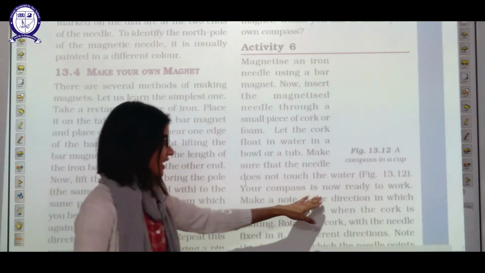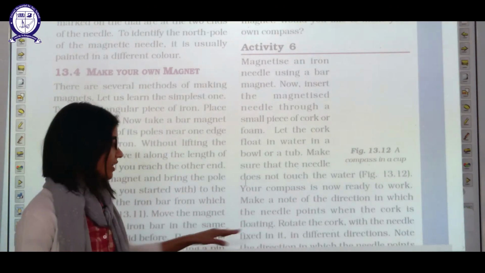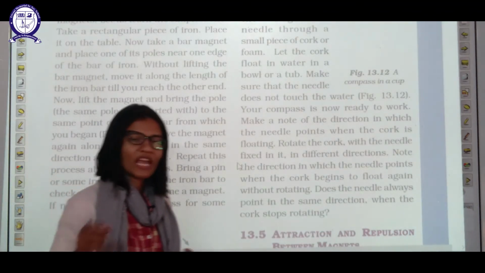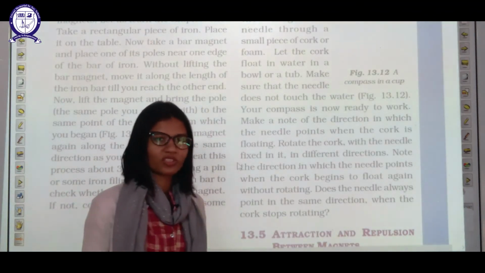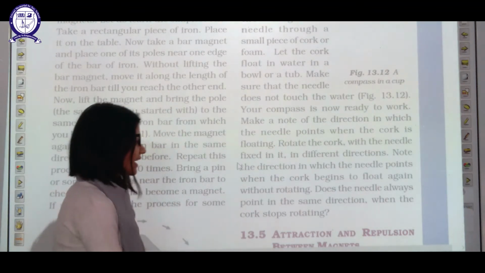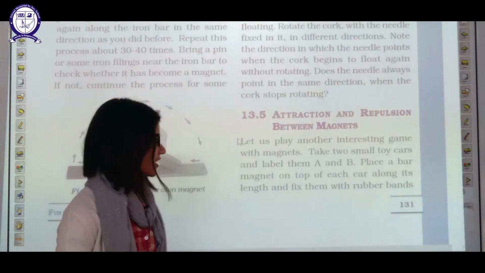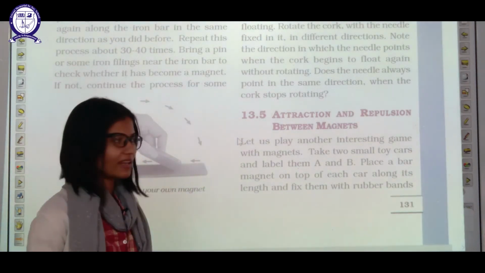Make note of the direction in which the needle points when the cork is floating freely. Rotate the cork with your hand, and when it is at rest, it will show you the north direction. Okay. Now the next property of the magnet: attraction and repulsion between the magnets themselves.